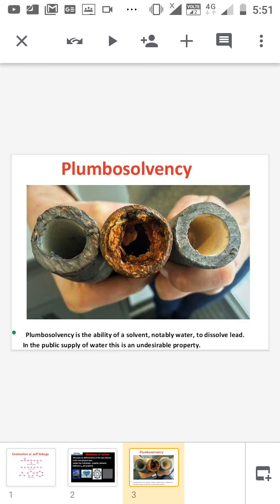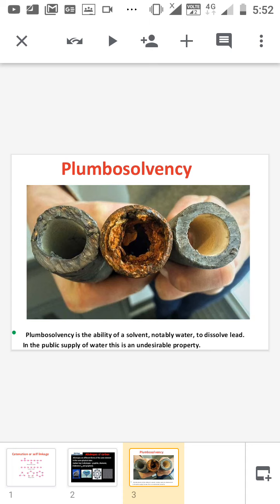Next is plumbosolvency. Plumbosolvency means the ability of lead to react with the dissolved oxygen in the water. So lead reacts with oxygen in the water to form lead hydroxide, which is soluble in water. This ability of water containing air to dissolve lead is known as plumbosolvency.